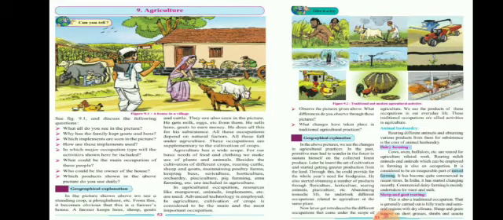Now let us get introduced to the different occupations that come under the scope of agriculture. We use the products of these occupations in our everyday life. These traditional occupations are allied activities in agriculture. That means they are related to agriculture. So all these activities which come under agriculture, let us see in detail.